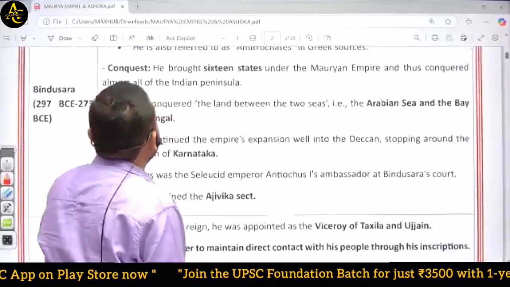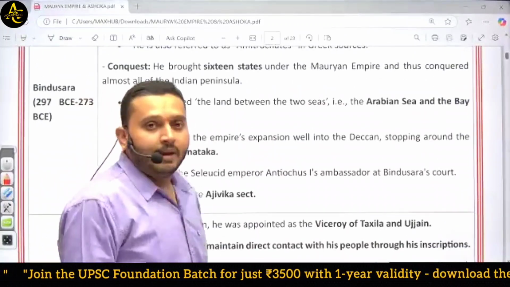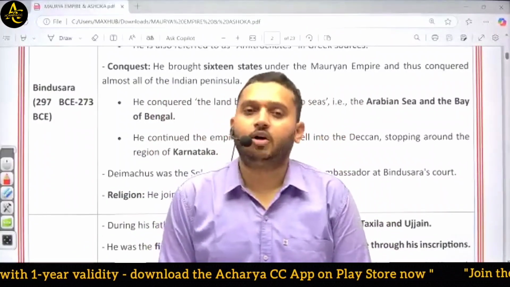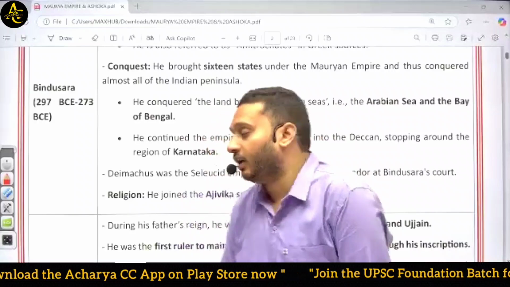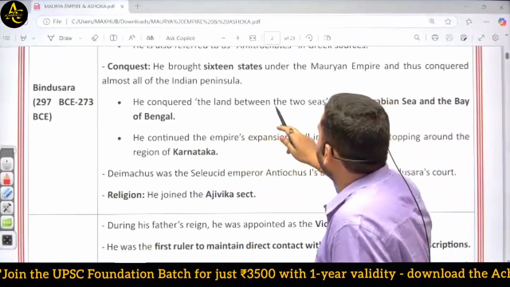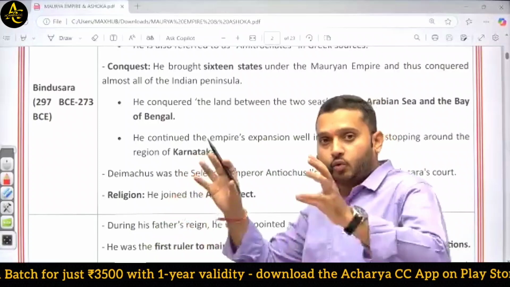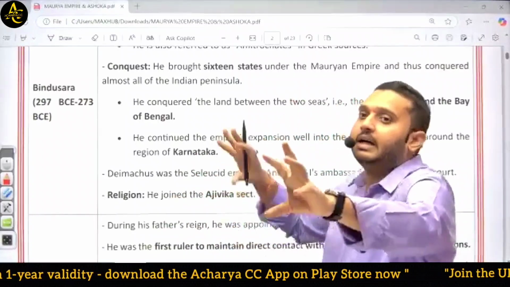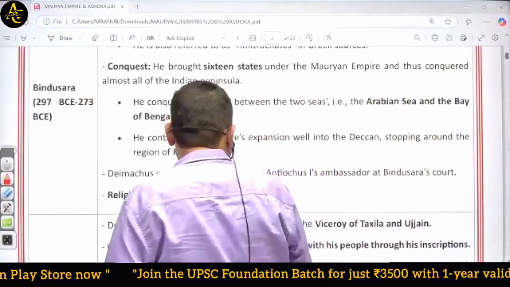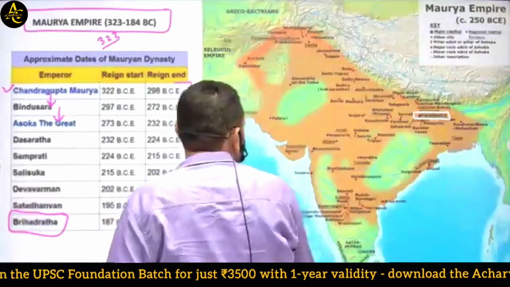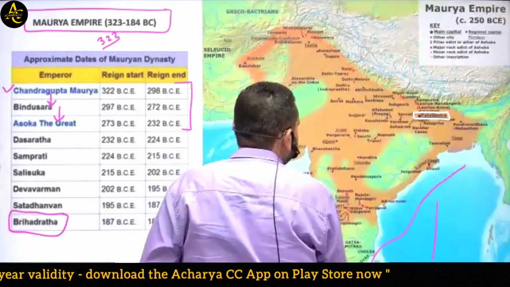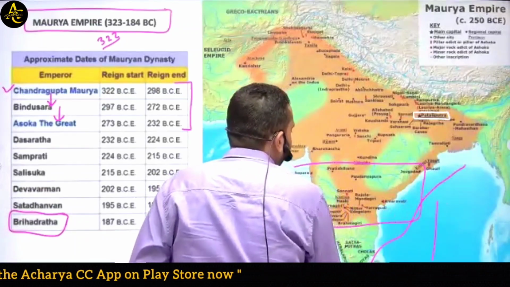Then, in many books, historians or the scholars of the contemporary phase mentioned about Bindusara that he conquered the land between the two seas. So, what are the two seas? Obviously, one is the Arabian Sea, second one is the Bay of Bengal. This is the Arabian Sea, this is the Bay of Bengal. So the land between two seas, obviously this region they are talking about.